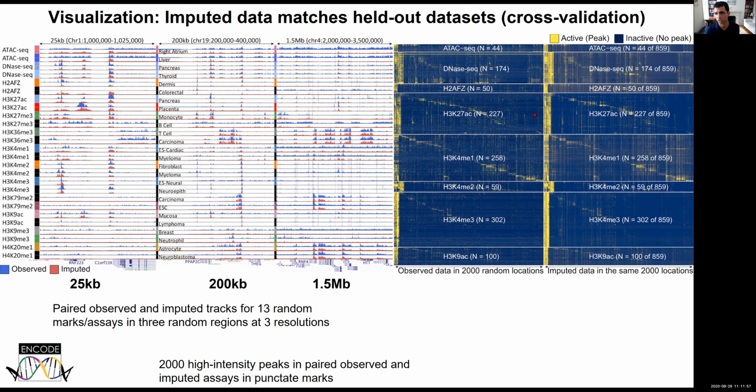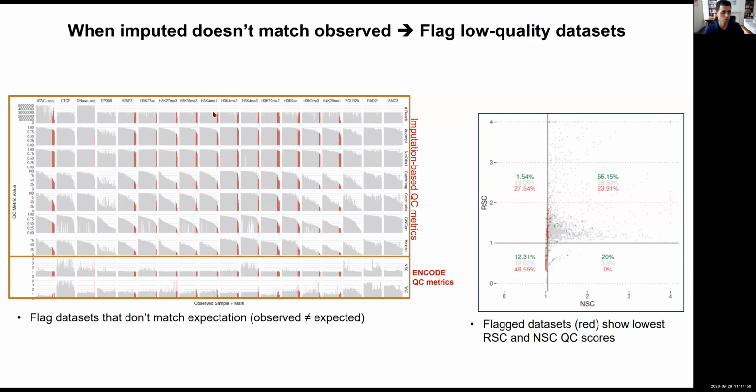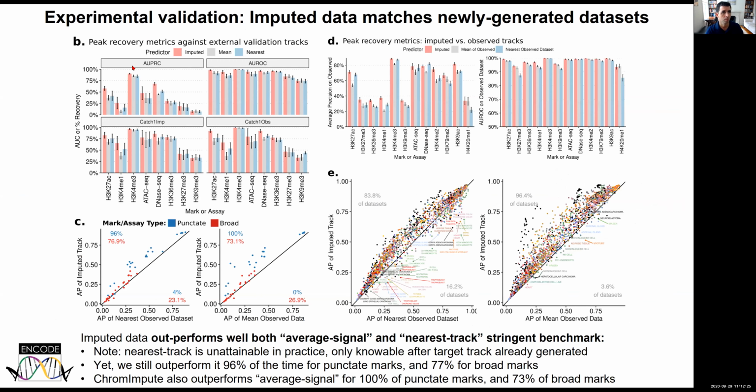What's really cool is that the agreement between observed and imputed data is usually found, but when it's not found, it's not that the imputed data is wrong, it's usually that the observed data is wrong. So we have used discrepancies between observed and imputed data as a way to flag low-quality data sets. And you can see here that the flagged ones are in fact showing very low strand correlation quality control scores compared to the ones that show strong agreement, where these scores are pretty high.